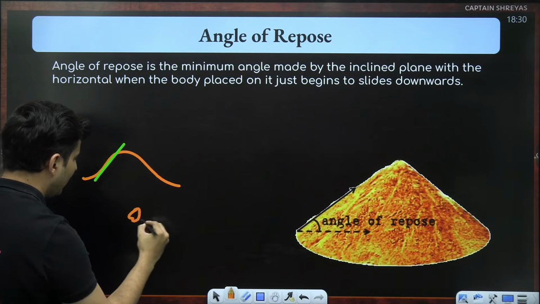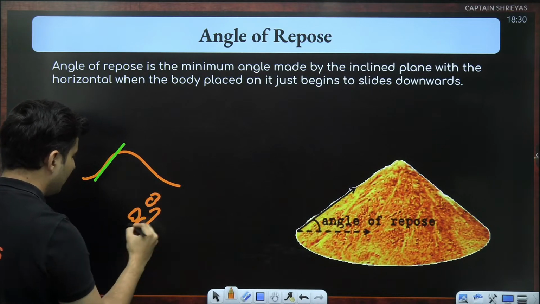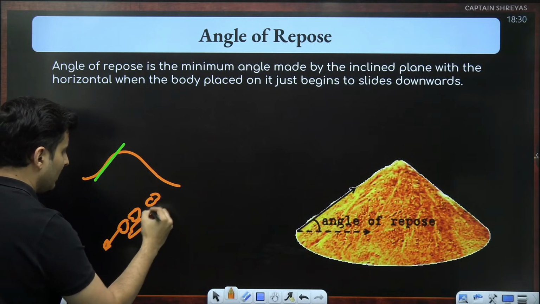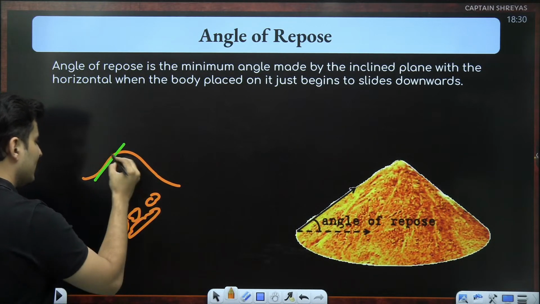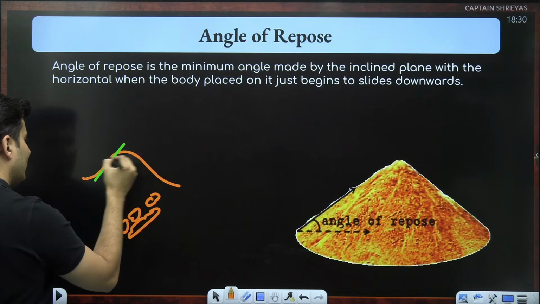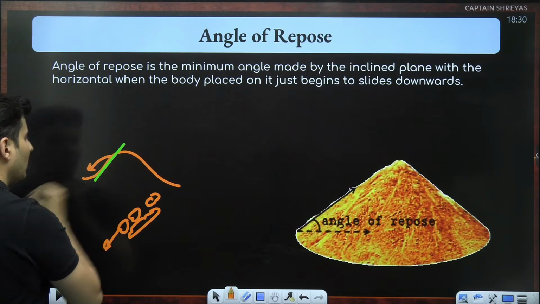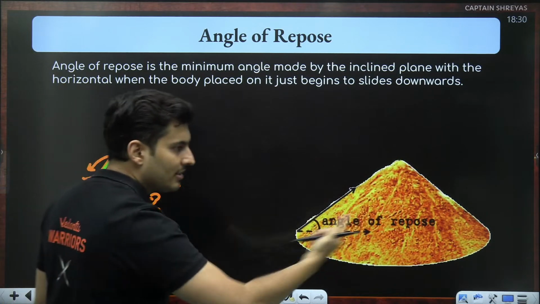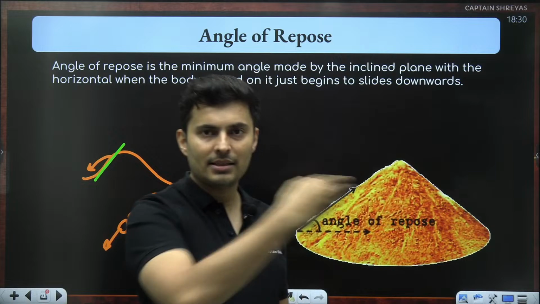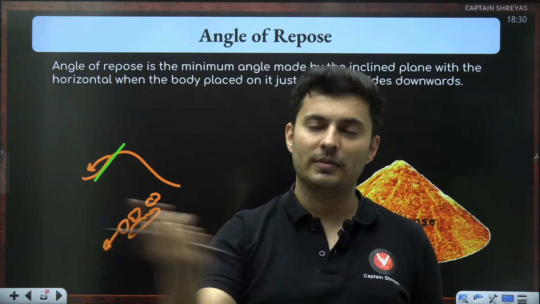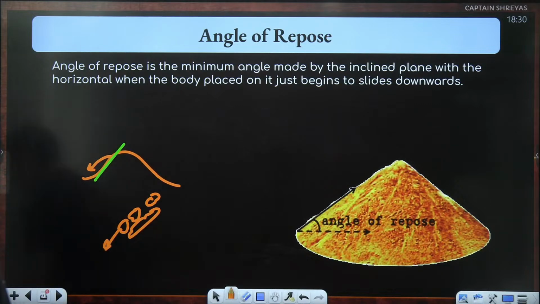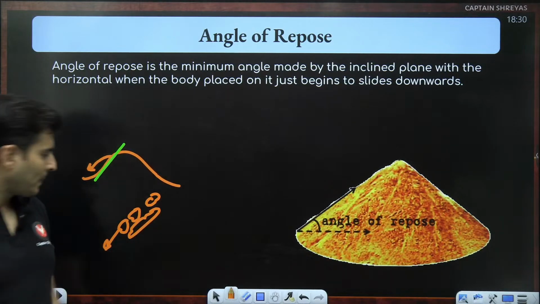The sand particles which are there, they will start sliding down. The sand particles will start sliding down and you will see that this top part will vanish. It will go down over here. Right? And this will be true in all the 360 degrees. This side, this side, this side, this side. So that's why it forms a cone. Making sense? Yep, very good.